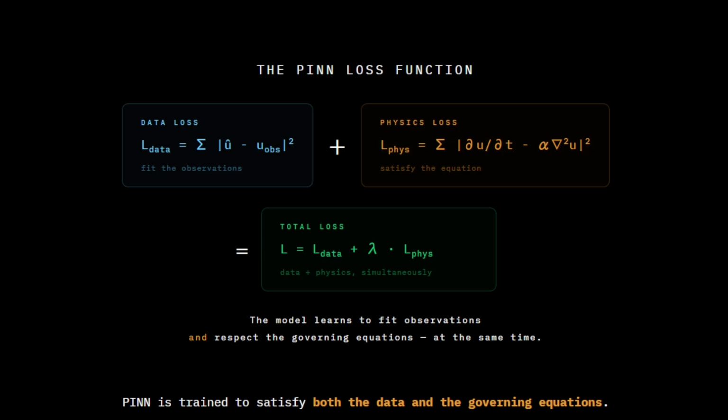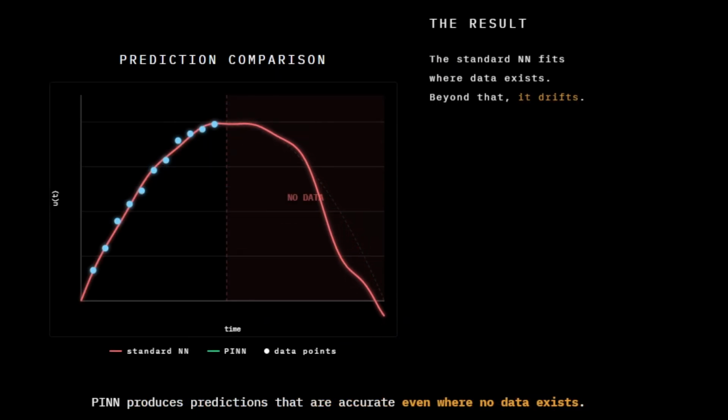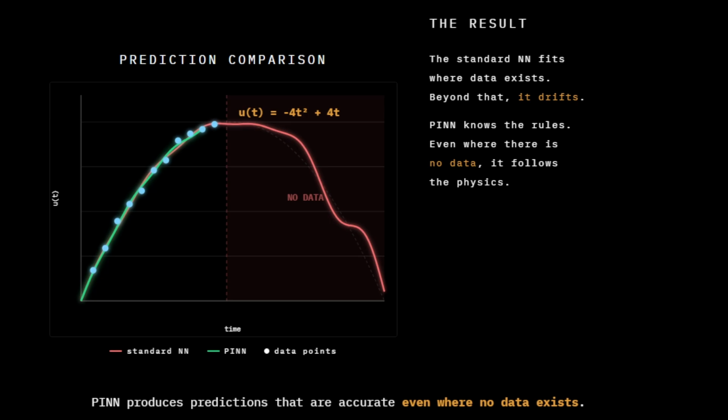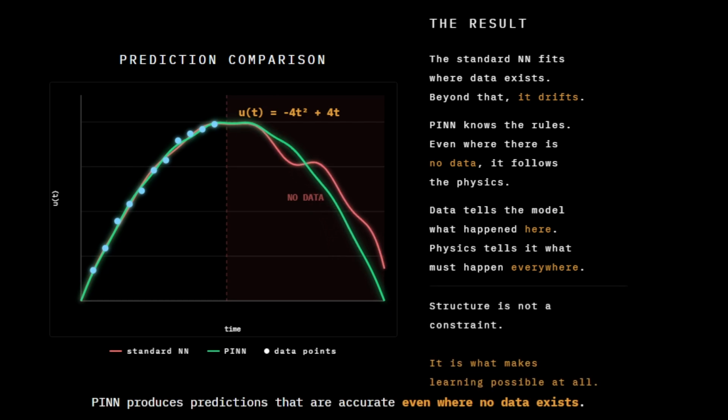And the difference is clear. The standard neural network stays close to the data it has seen. But where data runs out, it drifts. PINN is different. Even in regions with no observations, it knows the rules. It follows the physics. The prediction remains accurate, not because it has seen more data, but because it understands the structure. That is the key insight.